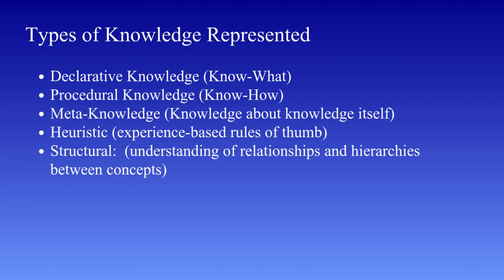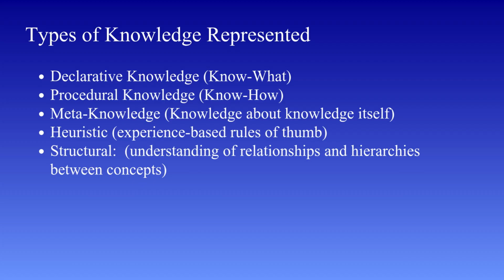The first is declarative knowledge, which is also known as know what. This includes facts and information about the world, things that are simply true. The second is procedural knowledge, or know-how. This tells us how to perform tasks, step by step. The third type is meta-knowledge. This is knowledge about knowledge itself, it helps the system decide when and how to use certain information. Next, we have heuristic knowledge, which is based on experience. These are rules of thumb that help in solving problems quickly, even if they don't always guarantee the perfect solution. And finally, we have structural knowledge, which focuses on relationships between concepts. It helps the system understand how different pieces of knowledge are connected.